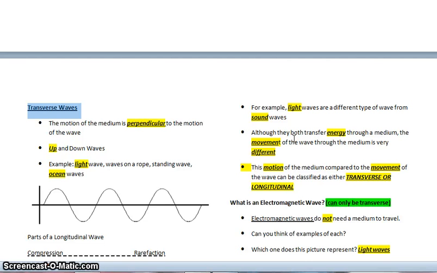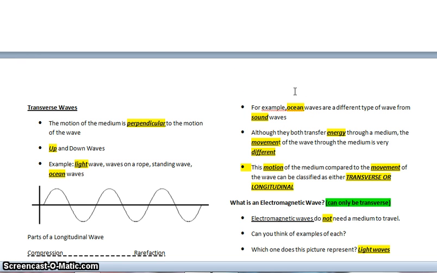Although they both transfer energy through a medium, which makes them mechanical, light and sound waves are, or can be, mechanical waves. They both transfer energy through a medium. The movement of the wave through the medium is very different. And actually, I need to change this to ocean waves probably to make it more accurate, because ocean waves are mechanical waves. Light waves are actually electromagnetic waves. So let me make that change really quickly. So scratch what I said about light waves.